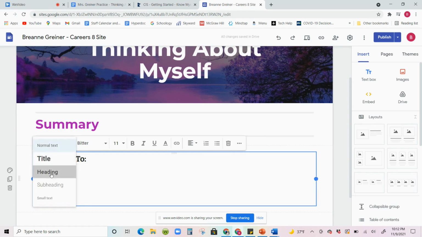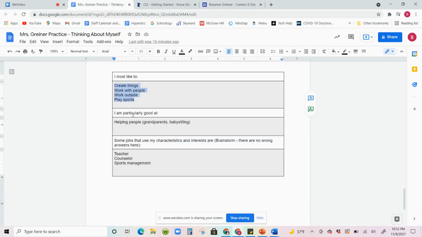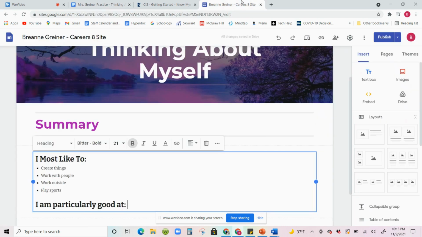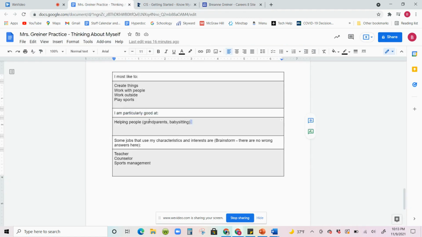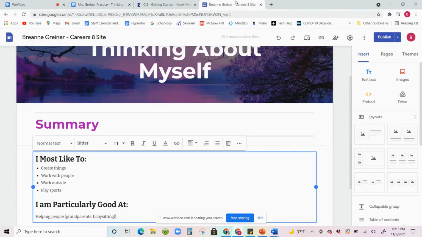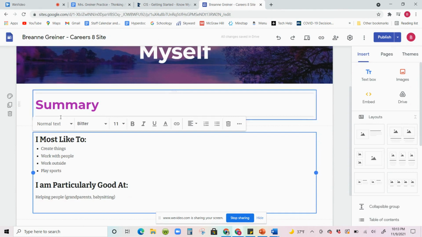Without adding a new text box, I'm just going to do it all in one text box here. I'm going to change normal text to heading again. And the second part is I am particularly good at. I wonder if I can just copy and paste this here, if it'll stay a heading. Hey, look at that, it does. I am particularly good at, but I do want to capitalize because it's a title and we want it to look professional. I'm going to hit enter and it should automatically change to normal text. So that's good. And I'm just going to copy and paste this. So Control C, bring it over here and paste. Hit enter, change it to a heading.